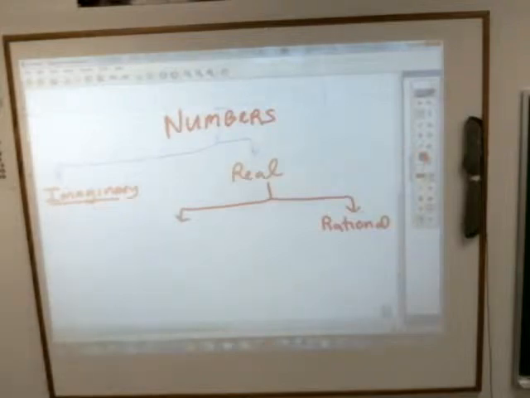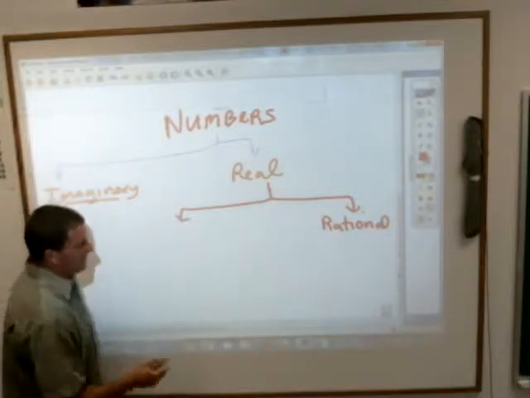Okay. And if we have rational numbers, what do you suppose numbers that aren't rational are? Not unrational, but irrational.